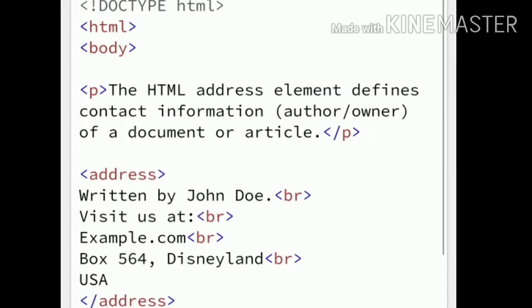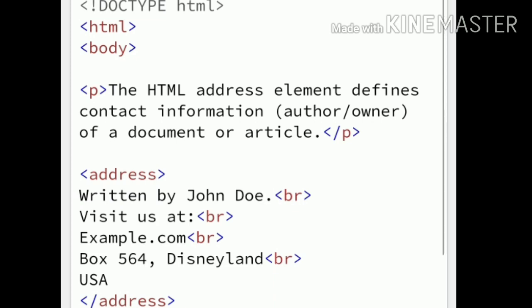You can write any website address, and generally they give example.com. Then BR. After that, Box 564, Disneyland, and a BR tag, a break tag. Then USA, the last line.